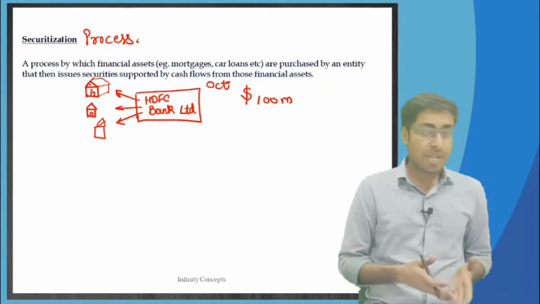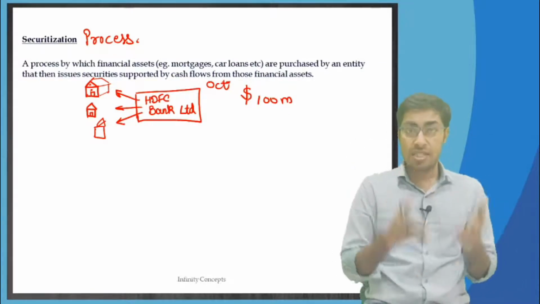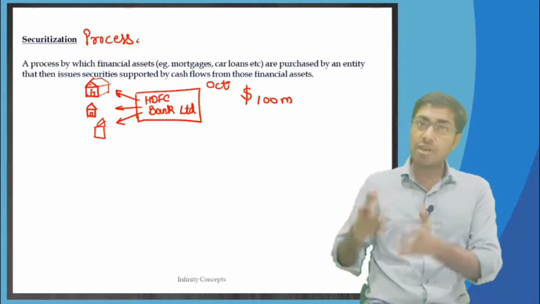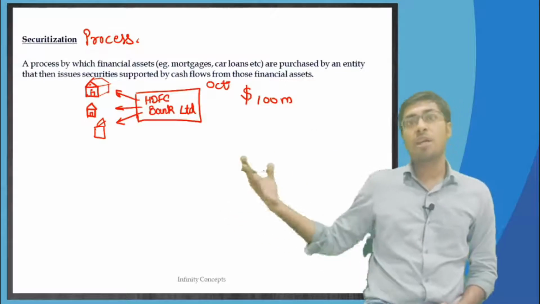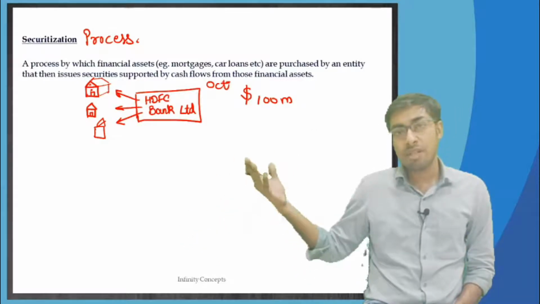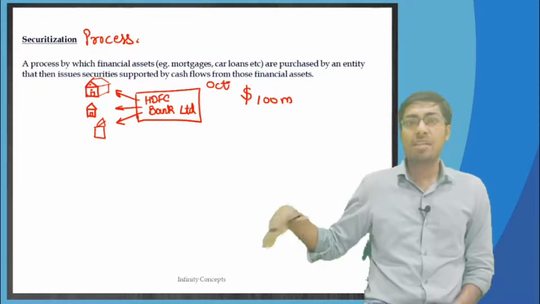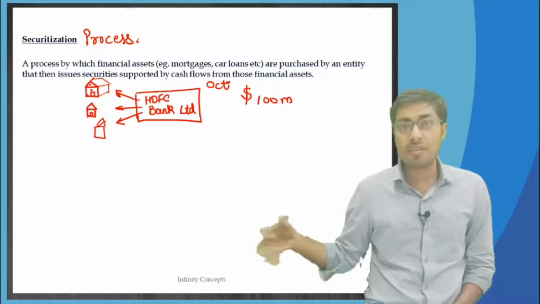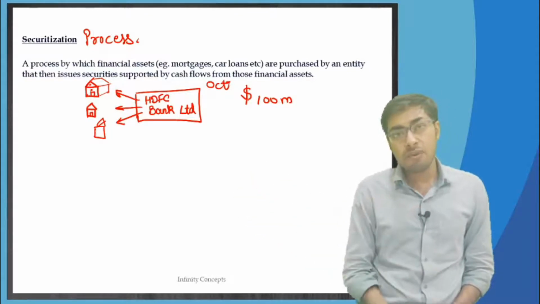Say, for example, HDFC Bank Limited has given loans worth $100 million in this month. Maybe next month it will do more business, and it will go on to $200 million worth of loans in a month next year, and then a few months later it will increase to $300 million a month. Where will all the money come from?